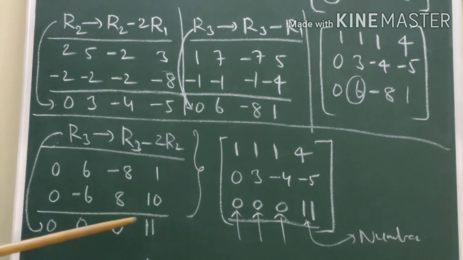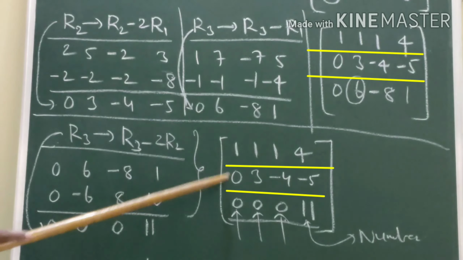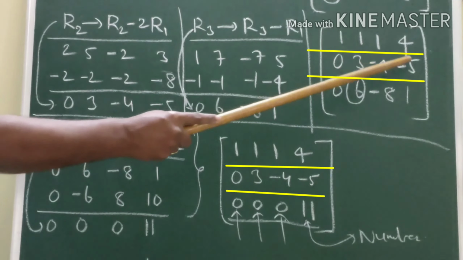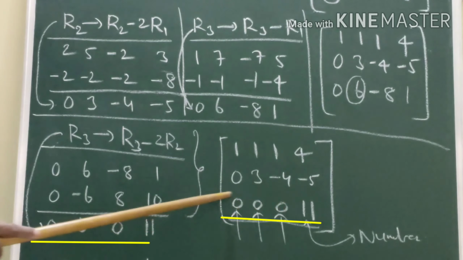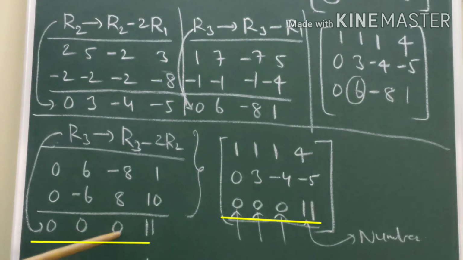Now this is the third row. Then it becomes: first row and second row are the same. That is 1, 1, 1, 4. Second row 0, 3, minus 4, minus 5. The third row is 0, 0, 0, 11.